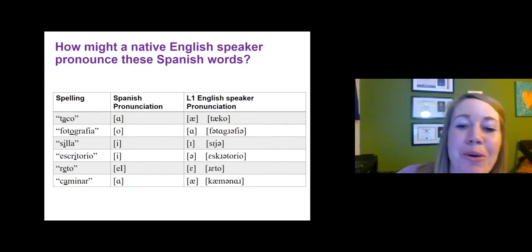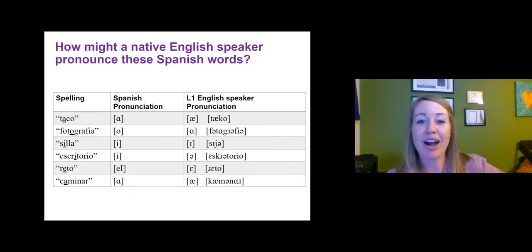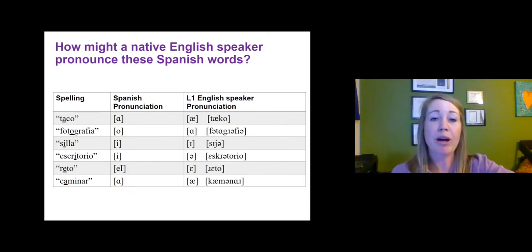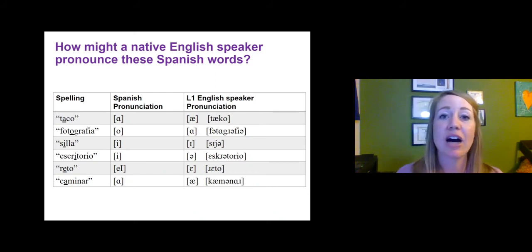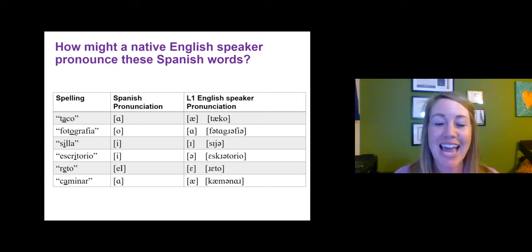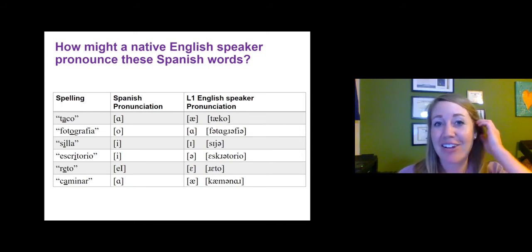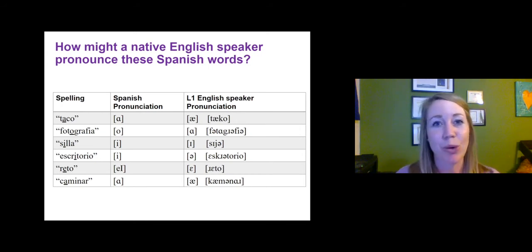Okay, so we've got the word "taco," right? In Spanish, when we come across the letter A, we know it's going to get the sound like in "father," "salsa." A lot of English speakers make that "taco," as in "I want a taco," like "cat," right? We get that problem a lot. I hear "taco" becoming more of an English word now. So we're getting the "taco," but you can hear a lot of "taco," right?